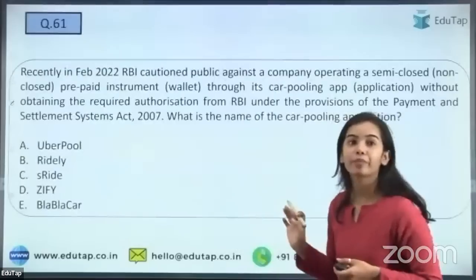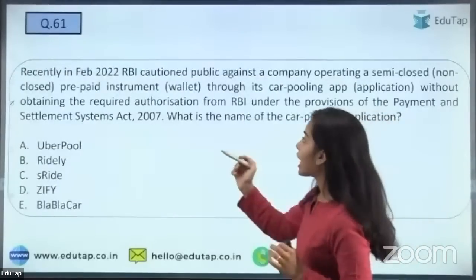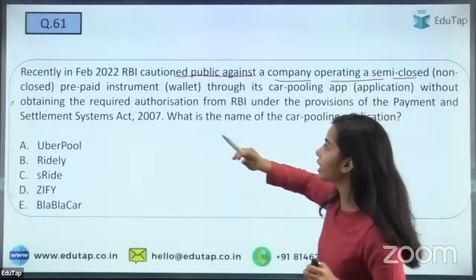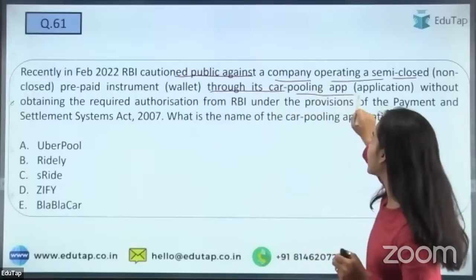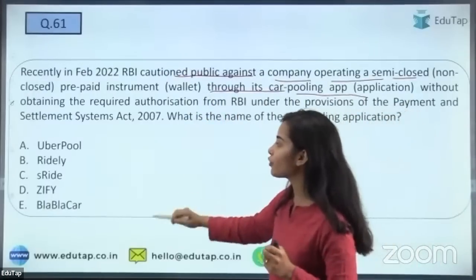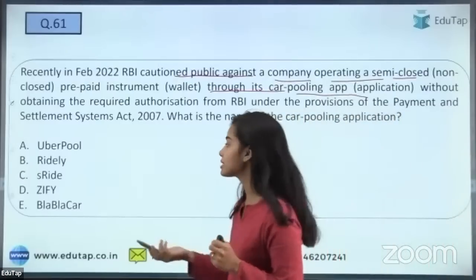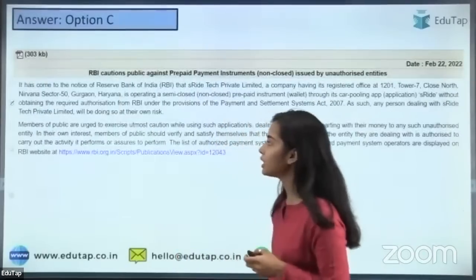Now the RBI has cautioned the public against a company operating a semi-closed prepaid instrument wallet through its carpooling app. You have to tell which of the following has been warned against. So yes, I'm getting the answer, that is S, right? So this is absolutely correct.